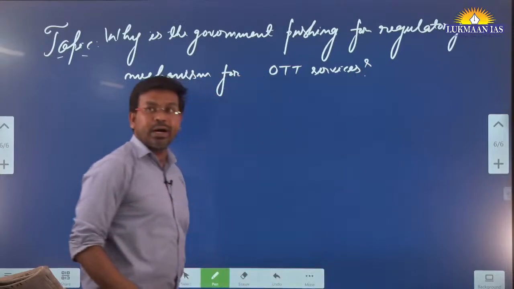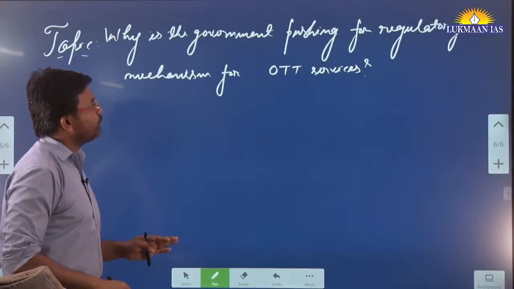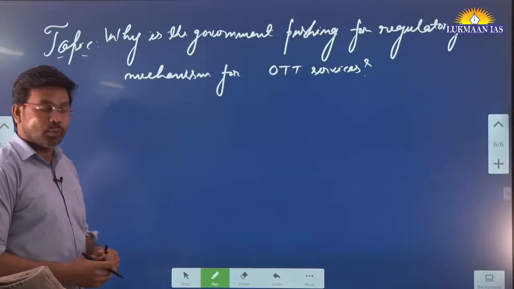So we are going to understand this particular topic in detail. Why is the government pushing for regulatory mechanism for OTT services?